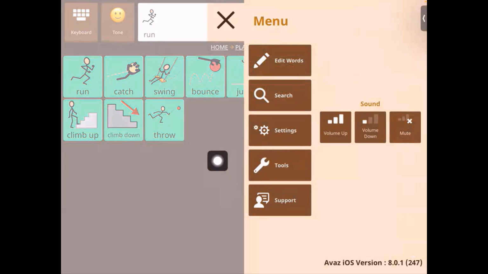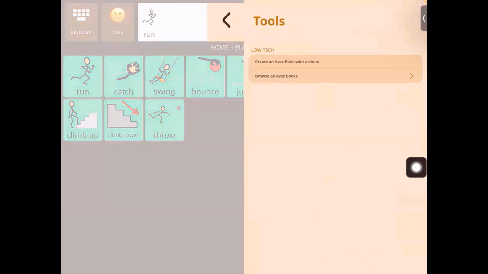Now that we are on the screen, let's say I want to print this screen and make a low-tech paper version of this screen, right? So we can access that by going into tools. We can go to tools, and there is a function called create an Avaz book. That just means that you're going to create a low-tech paper version.